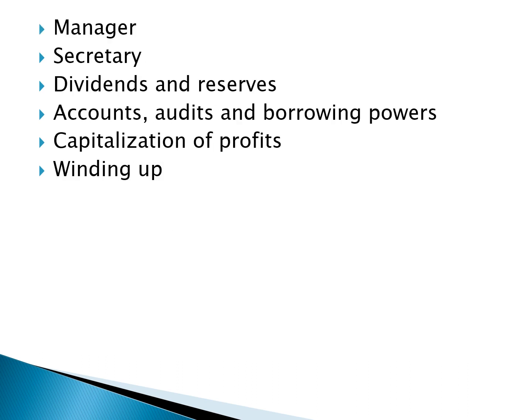It also tells how a manager can be appointed, their remuneration and qualification. Then the secretary, an important person of a company, acts as a liaison officer between the company and all the stakeholders. Then regarding dividends, the purpose for which shareholders enter the company, how a dividend can be declared, all the norms regarding dividends, and also reserves, how a reserve can be created out of profit, the percentage of reserve and how it can be utilized, everything is decided and given by the articles of association.